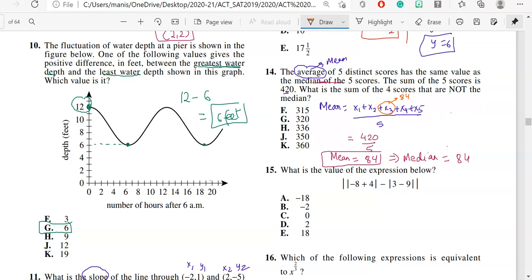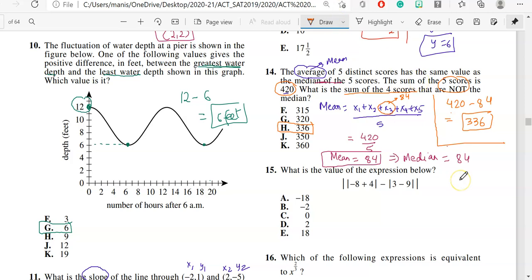And the question says, what is the sum of the remaining 4 numbers? So what I can do over here is, since I know all of these 5 numbers add up to 420, as given in the question, I will subtract this 84 from this, and I end up with 336. So this is the sum of the 4 scores that are not the median. So option choice H is the correct answer for question number 14.